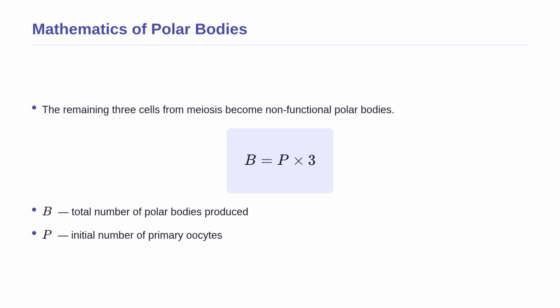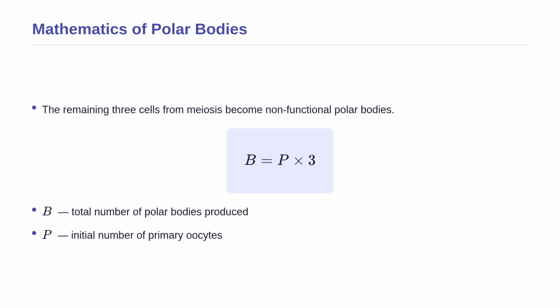This unequal division we just saw leads us to an important question. What happens to the rest of the genetic material? This brings us to the formula for polar body production, which is B equals P times 3. Conceptually, since each primary oocyte undergoes meiosis to produce a total of 4 cells and only 1 becomes the ovum, the remaining 3 must become polar bodies.